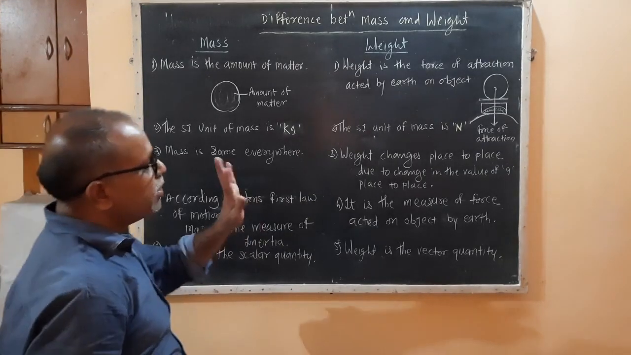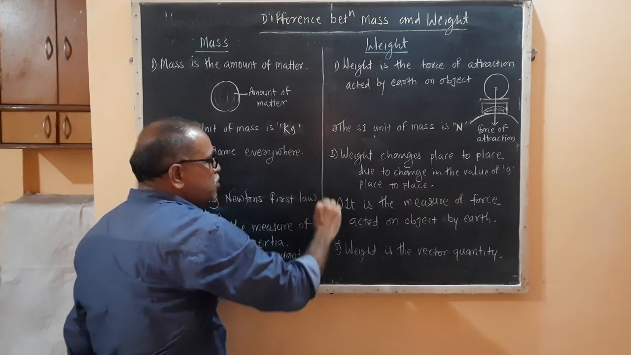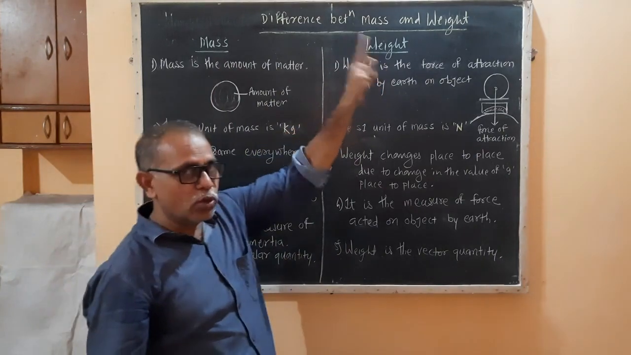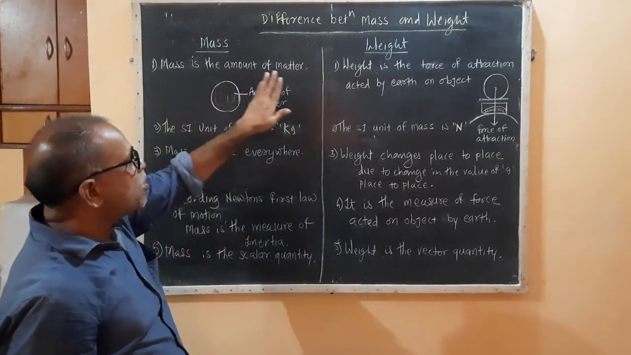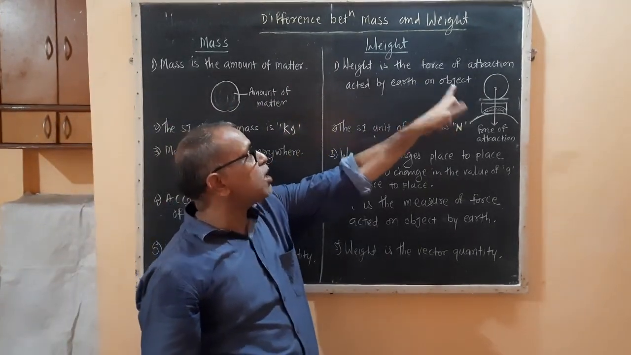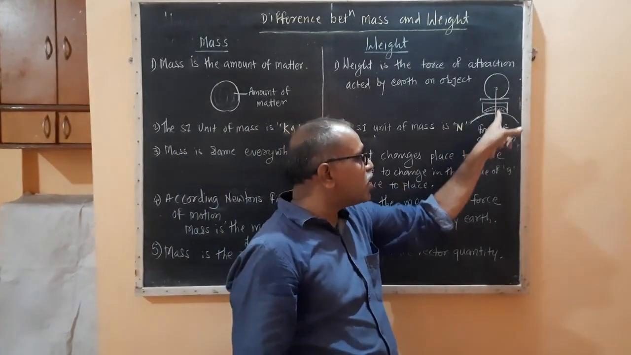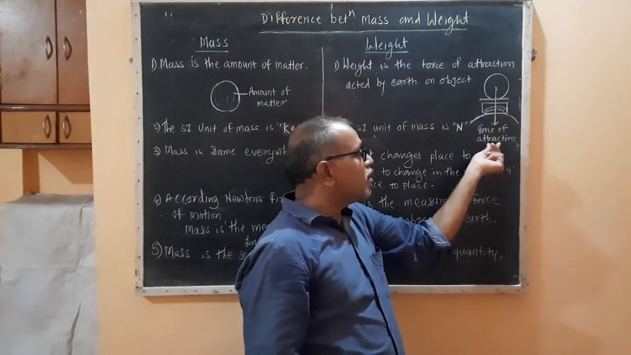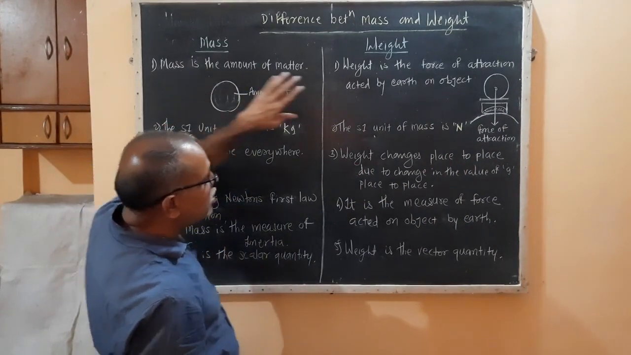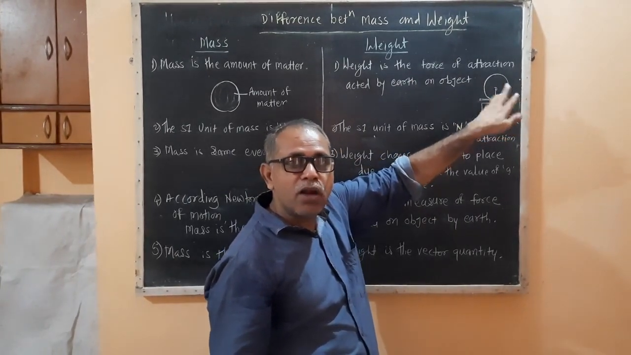The next topic is the difference between mass and weight. Here are some points I have written on the blackboard, the difference between mass and weight. Mass is the amount of matter, while weight is the force of attraction acted by the earth on an object. Mass is the amount of matter. Weight is the force of attraction acted on matter by the earth.